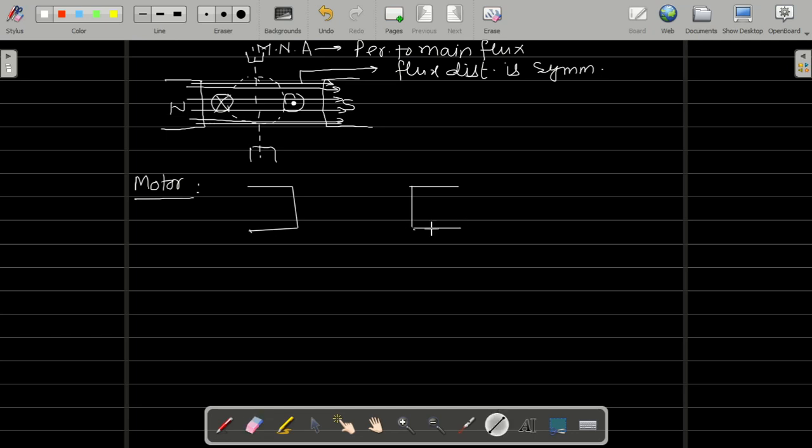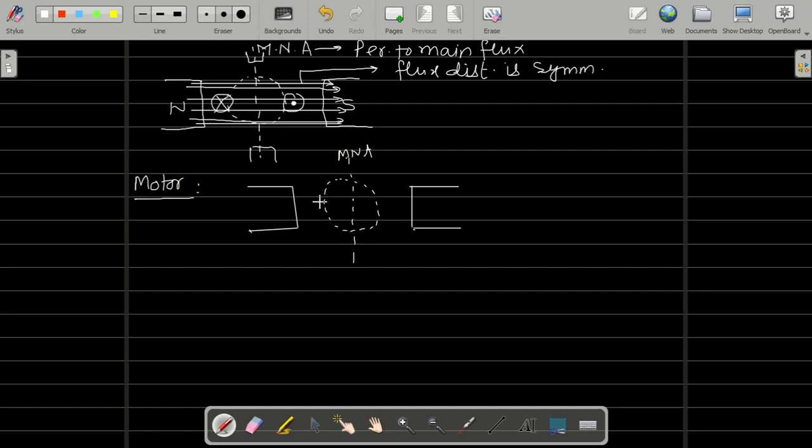Flux leaves the north pole and enters at the south pole, like this. Now what is happening? Here it is a conductor. This axis is known as MNA, magnetic neutral axis, right?